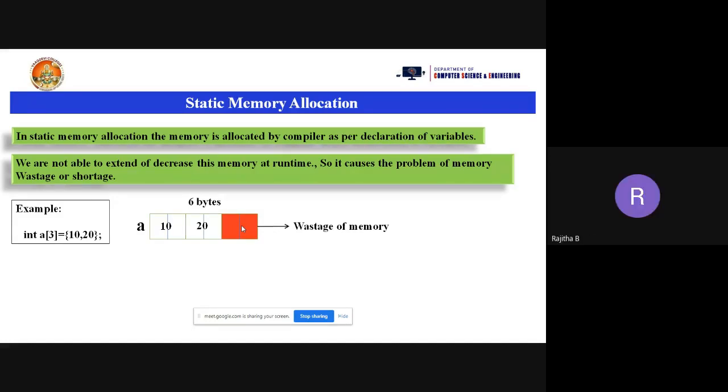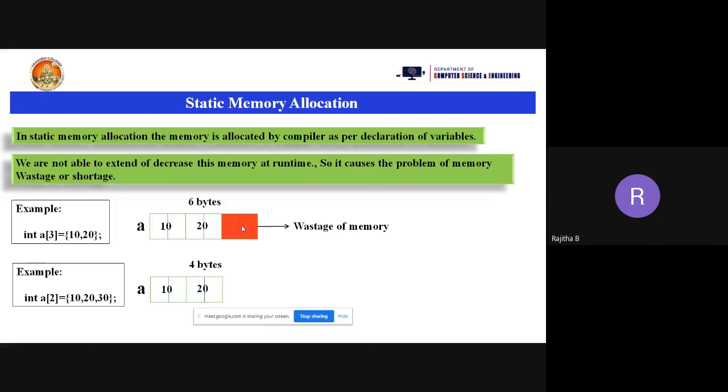Now, how to overcome this problem? Before going to that, suppose I take one more example here. int a of 2 and the elements are 10, 20, 30. Can anyone tell me how much memory will be allocated for this? 4 bytes. Yes, 4 bytes will be allocated for a of 2. But how many elements have I taken here? 3. So only 4 bytes are allocated for a of 2, but I have taken 3 elements.